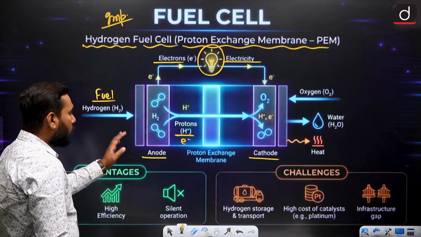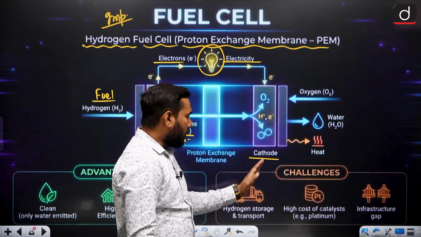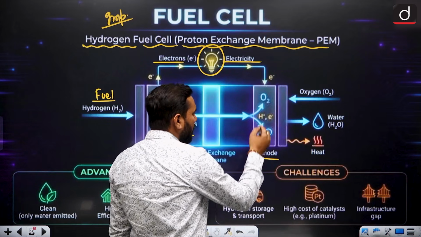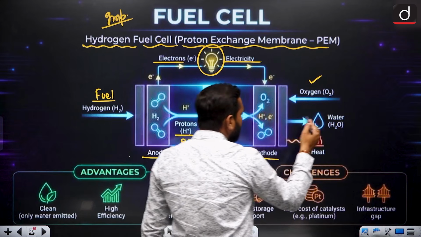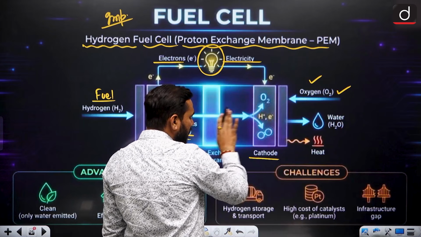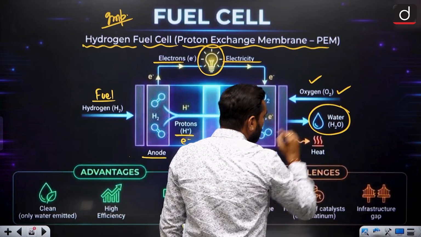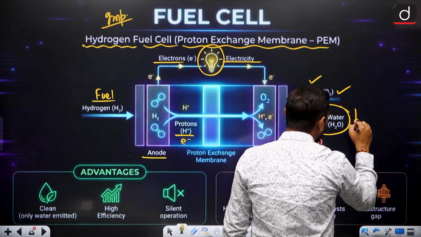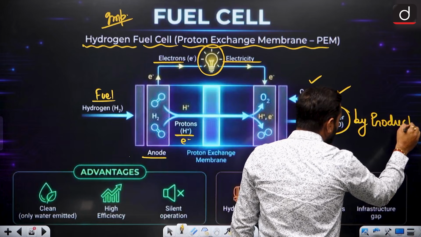The electron movement provides the electricity, and now the electron is transferred to the cathode, and to capture it you put in oxygen. This is your oxidizer, and with the oxygen, hydrogen comes from this side and both mix together and produce water. So this is the byproduct.